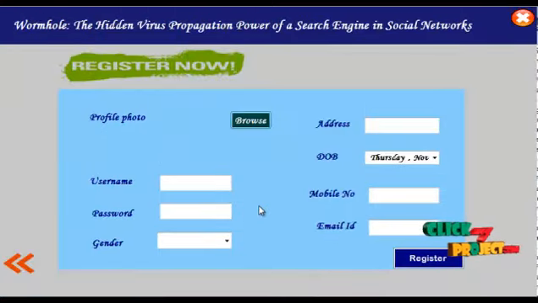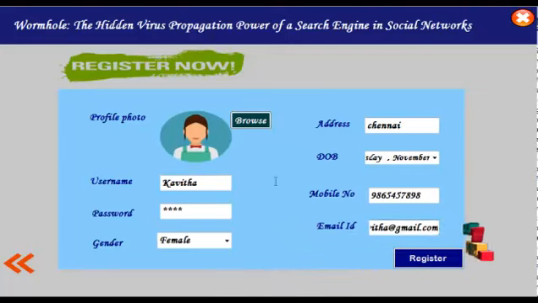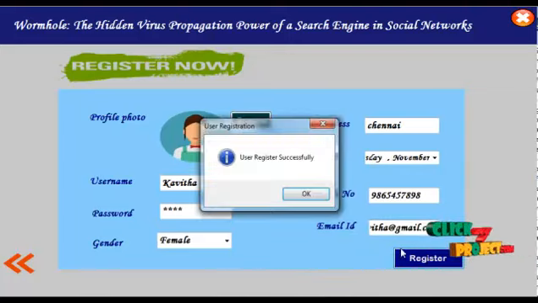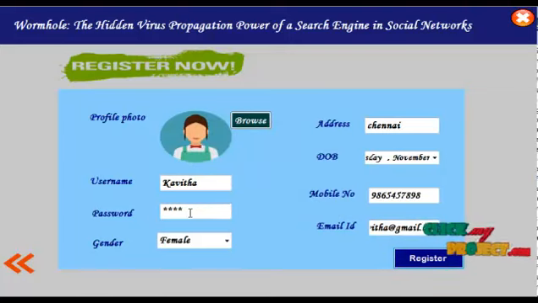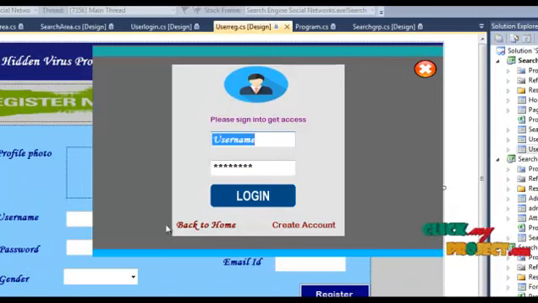Here the user registers with profile photo, username, password, gender, type, address, date of birth, mobile number, and email ID. I do some example. This is the registration form. After that we click this register button. Then a message is shown that user registration is successful. Now this user can log in as an authorized person. After that we click this back arrow. Here is the login form. If you enter wrong credentials, an invalid login message will be shown.